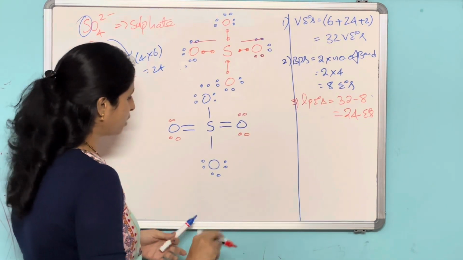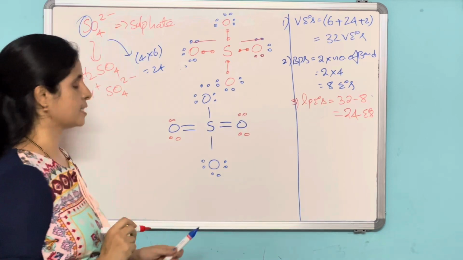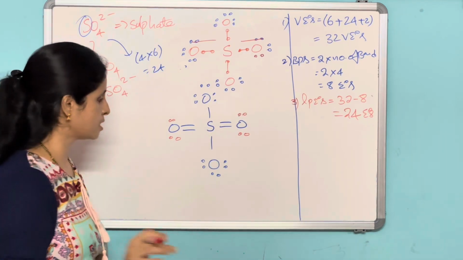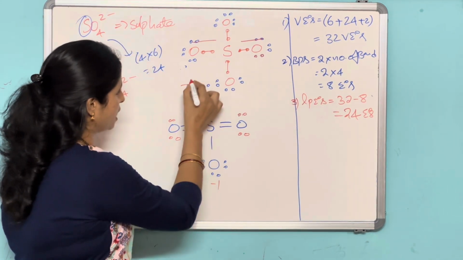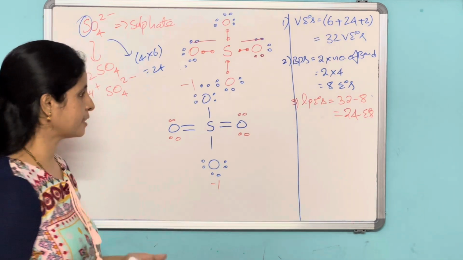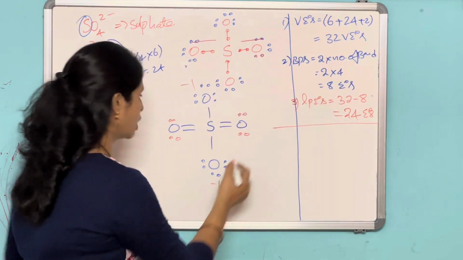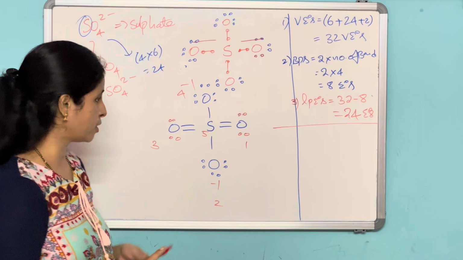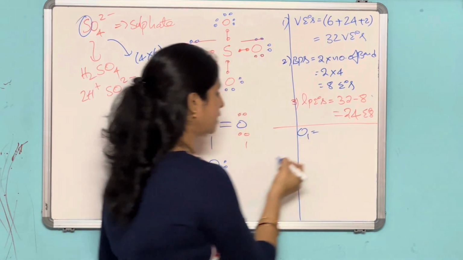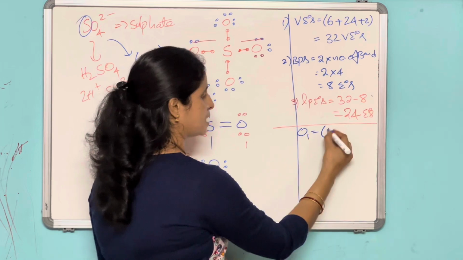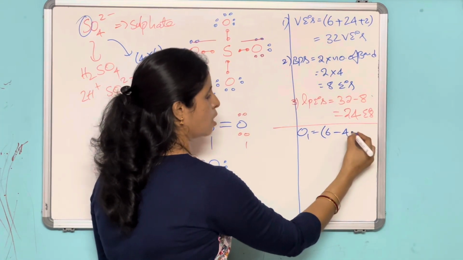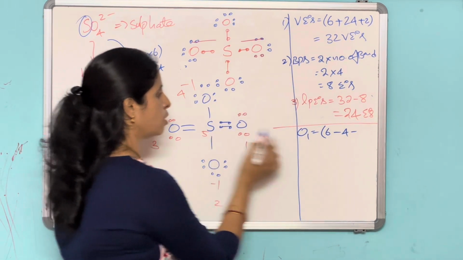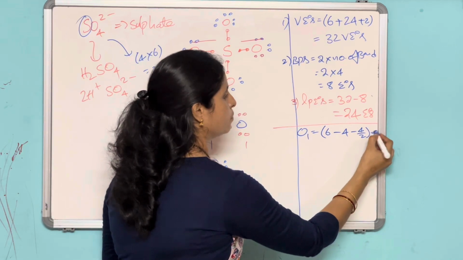Very good. Now you calculate where to keep this 2 minus negative charge. Simply, oxygen with a double bond will not have any charge. So maybe this one and this one will bear a negative charge. We'll check that by calculating the formal charge. Calculate the formal charge for all the atoms along with me. For oxygen 1, number of valence electrons 6 minus number of lone pair electrons 4, minus how many bond pairs? 1, 2, 3, 4. 4 by 2, which is equal to 0.